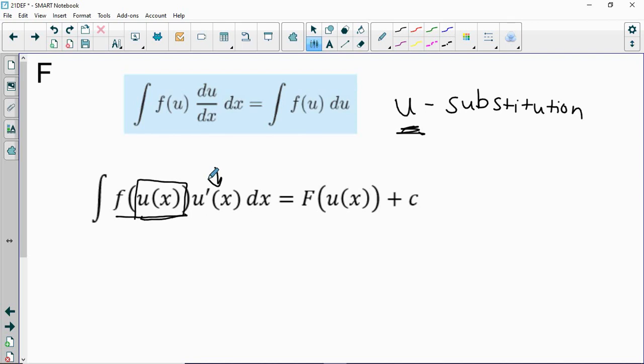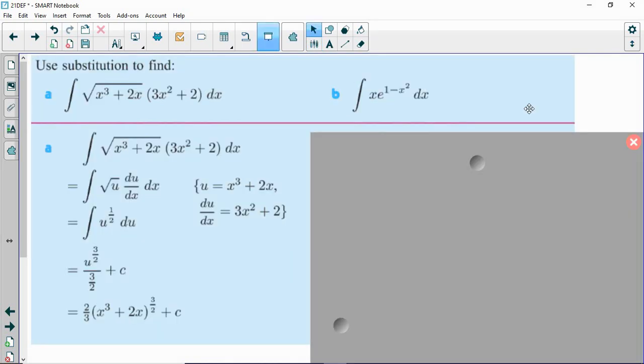Okay, so again, basically we're looking for a function, but also seeing its derivative within the integral. Let's take a look at some examples. Okay, we've got a lot going on here. Let's talk about this first one.